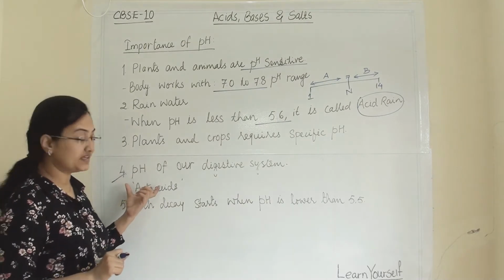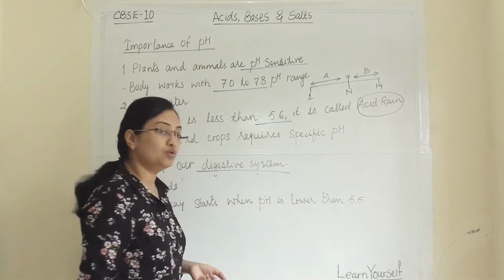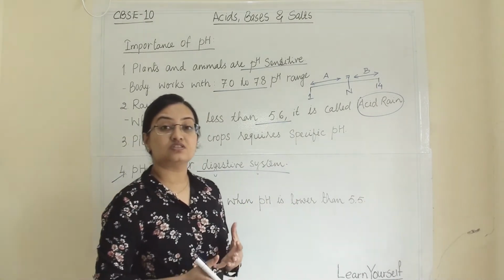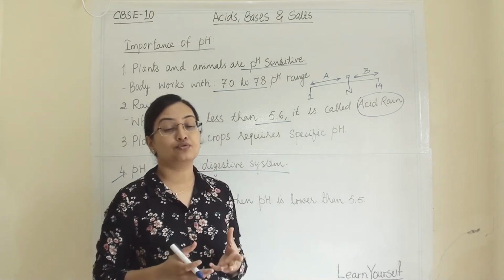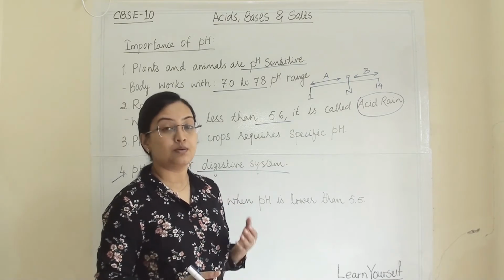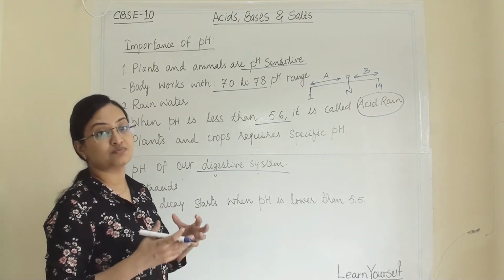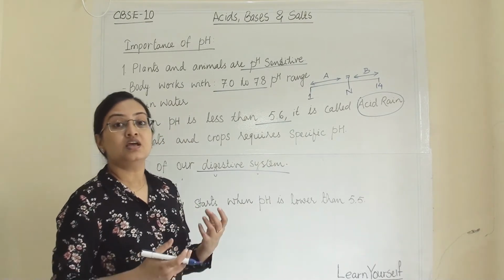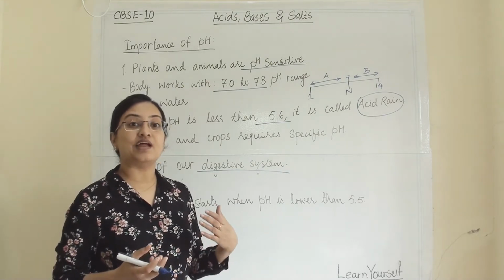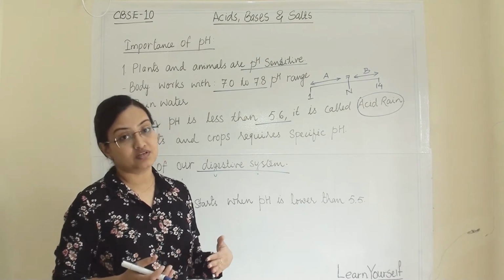Now the fourth point is the pH of our digestive system. We know that in our digestive system there is a secretion of hydrochloric acid. It helps our food to get digested. But in case of indigestion or some stomach upset, this acid secretion tends to be more, so it causes acidity in our stomach.